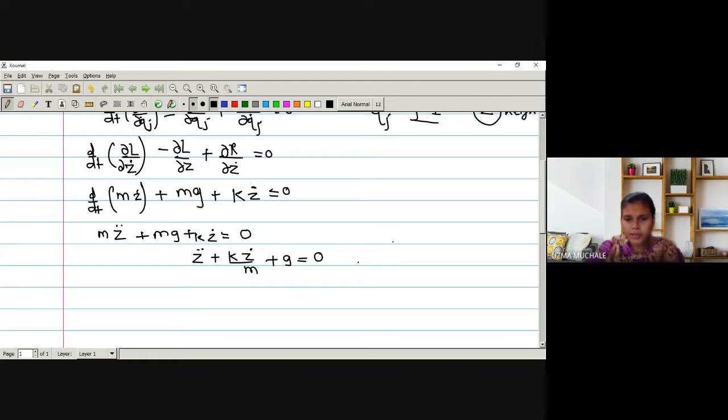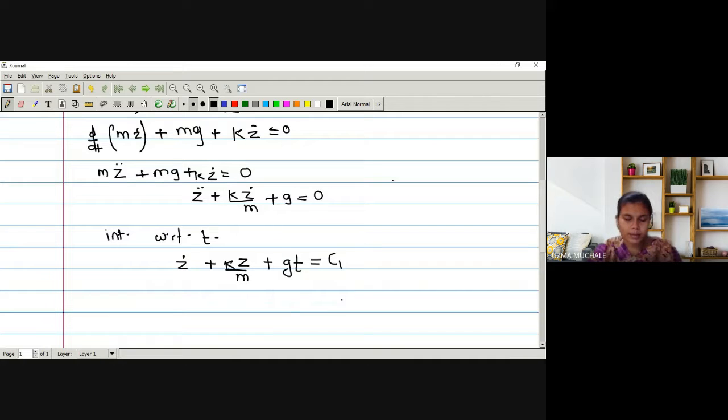Right. Can anyone remember which type of equation this is? Second derivative is there, first derivative, then some constant term. Okay, let me integrate and then you can find out. So what will be the integration of this equation with respect to t? Integrating the above equation with respect to t, it will be simply z dot plus k z divided by m plus g into t, which is equal to some constant c1.